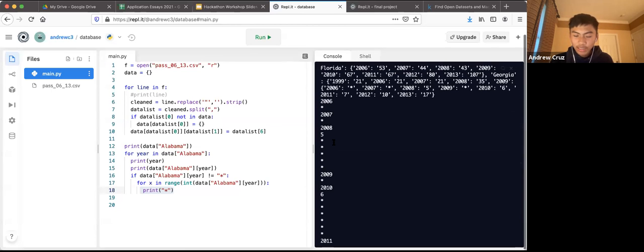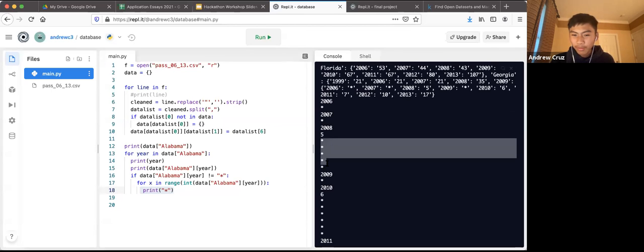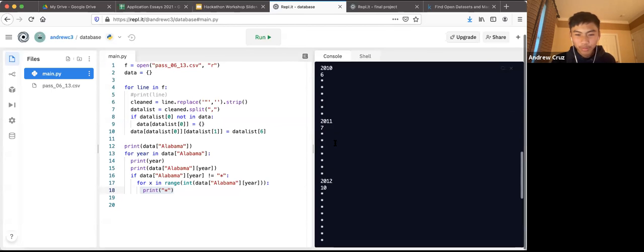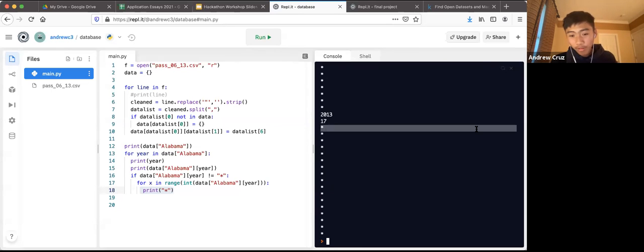But this kind of presentation is a little bit convoluted because we have this vertical presentation, and you have to scroll every time you want to look at a different number. So let's say we want the stars to go horizontally. One way we can do that is by making sure that all the stars print on the same line.